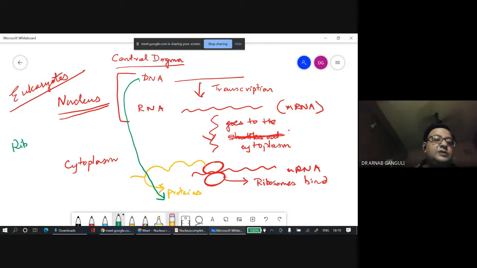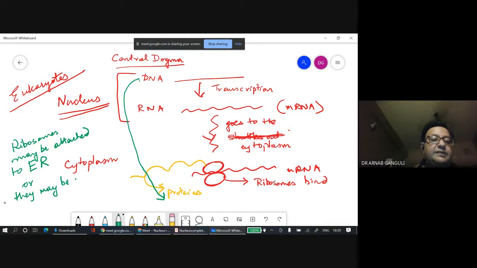ribosomes may be attached to the endoplasmic reticulum (ER), or they may be free cytosolic or cytoplasmic ribosomes.